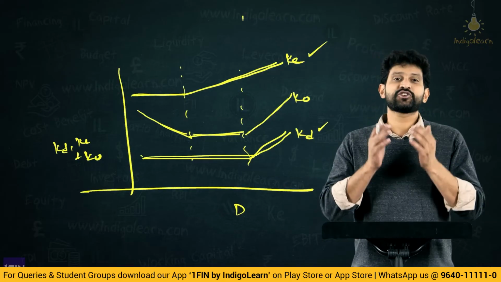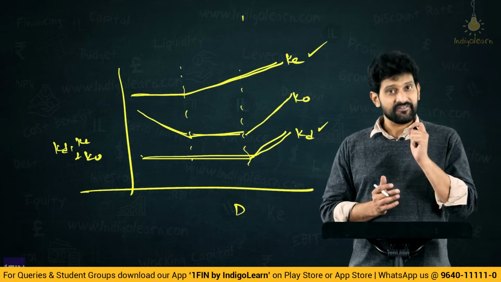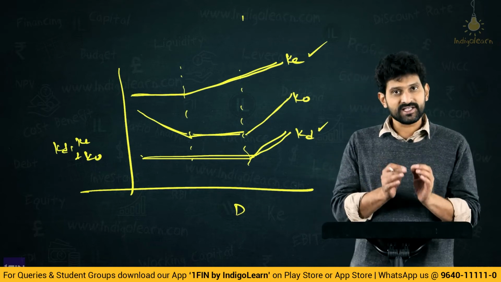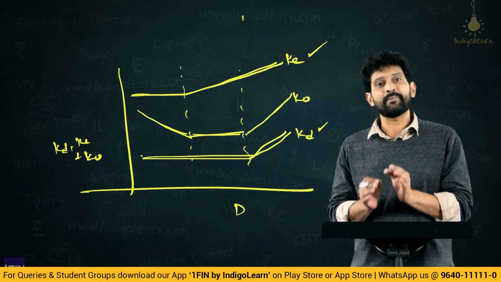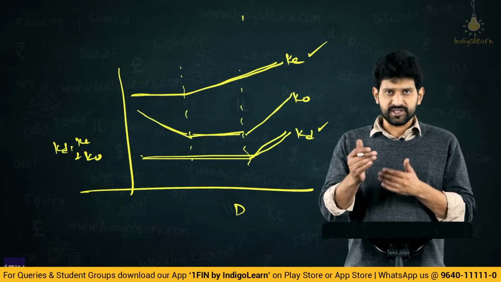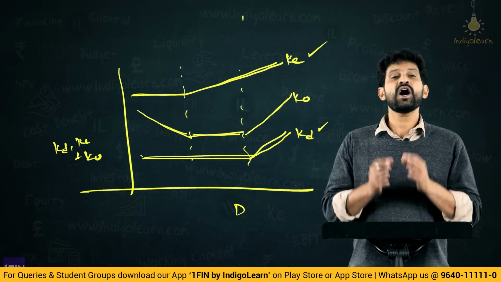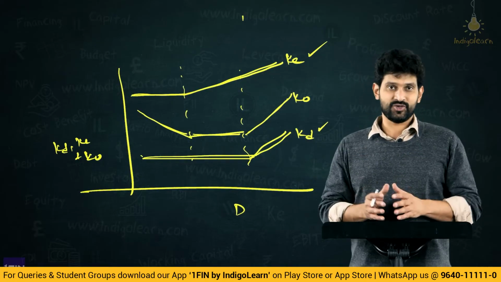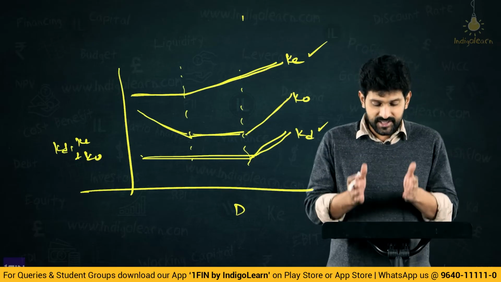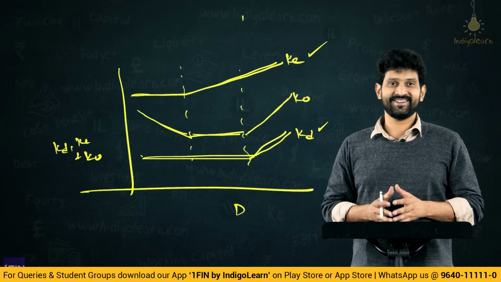It is that capital structure at which the KO is the least, is called our optimal or optimum capital structure. So, with the values whatever we have, we will compute KO for all the scenarios, and whichever scenario exhibits the least KO, that we will call the optimum capital structure. So, this is about the traditional approach and hence this also falls under the category of capital structure relevance theories.